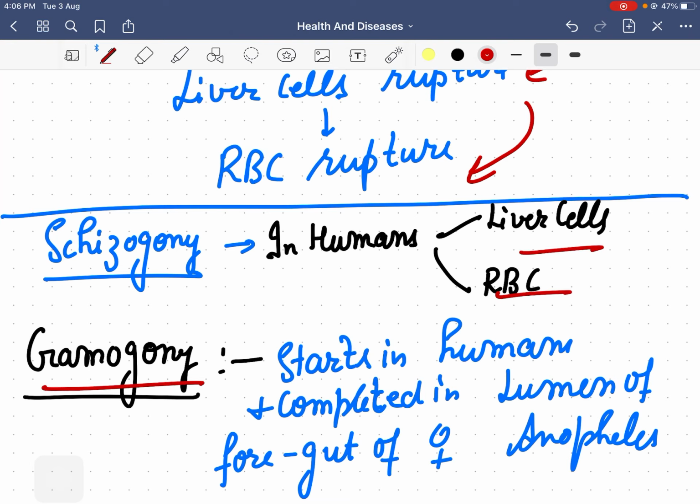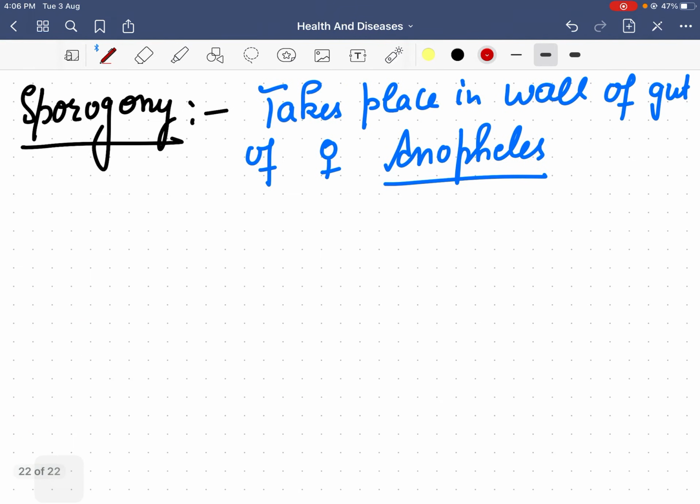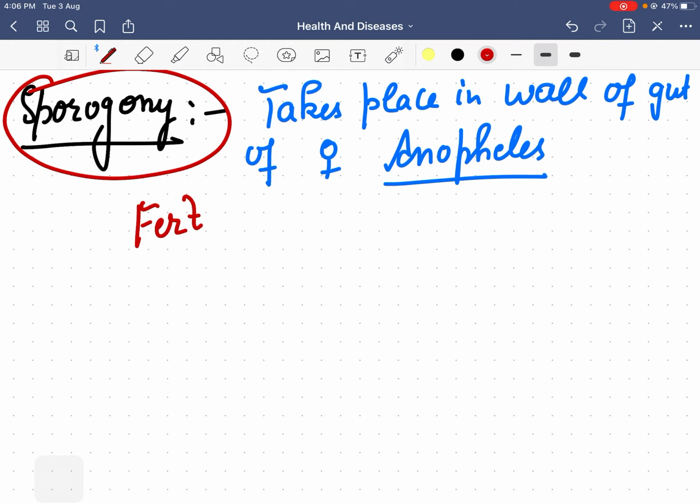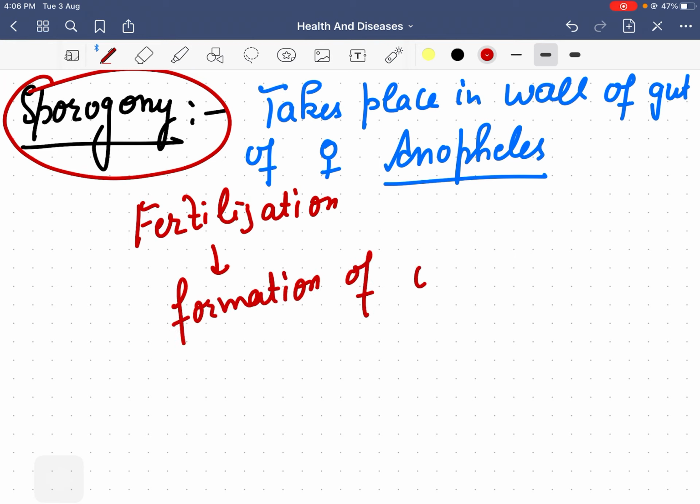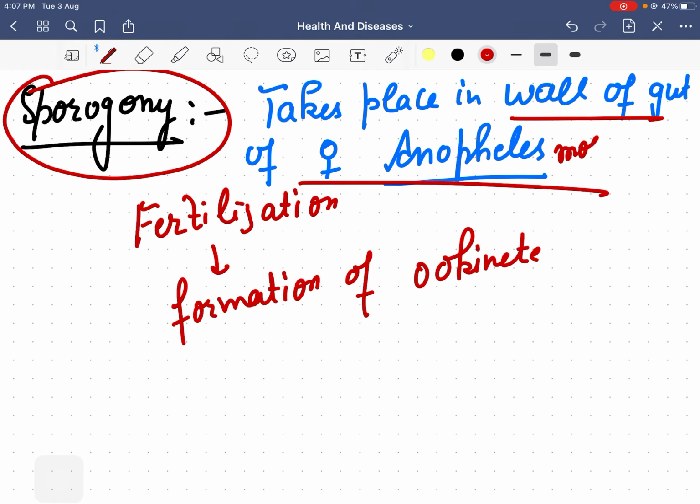Then gamogony starts in humans but is completed in the lumen of the foregut of the female Anopheles mosquito. And sporogony, that is the fertilization and formation of the ookinete, all happens in the wall of the gut of the female Anopheles mosquito.